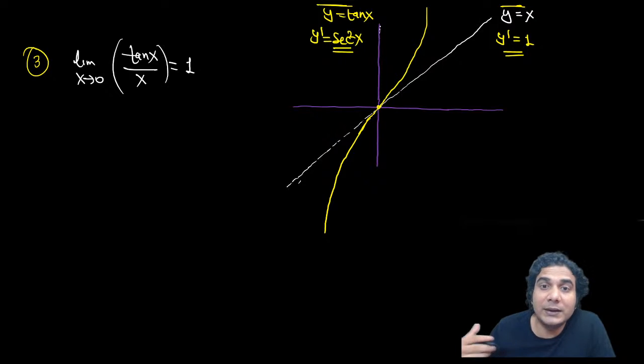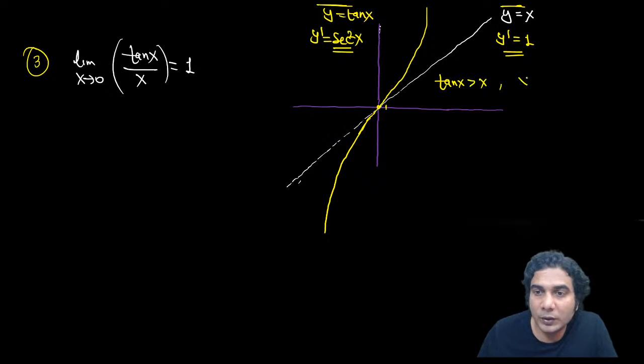That means tan x will be faster. The value of tan x will be greater than the value of x because it is increasing with a higher speed. All right. So as you go right side of origin, tan x will be slightly more than x. Tan x is greater than x when x is more than 0.